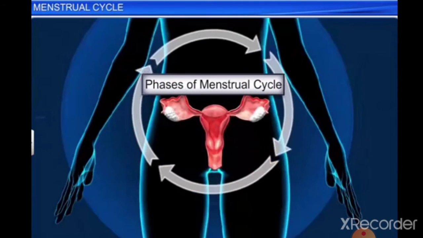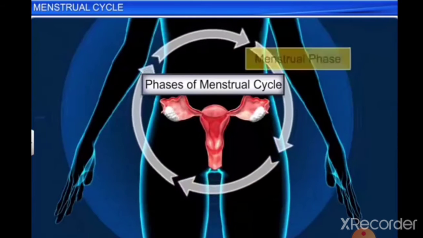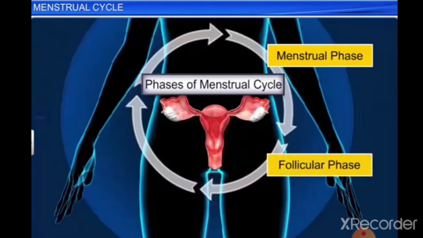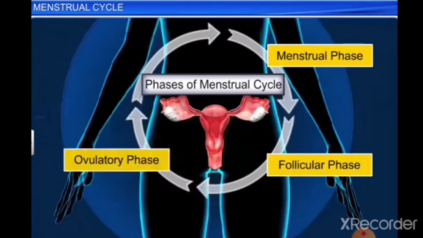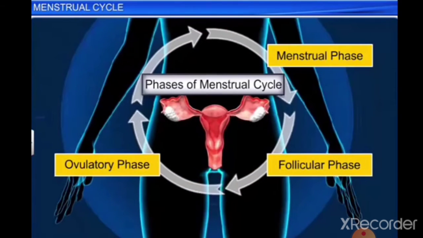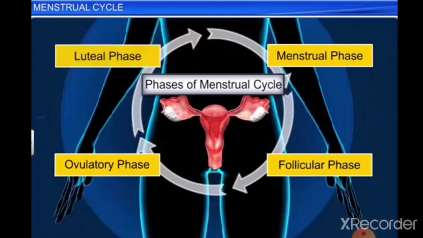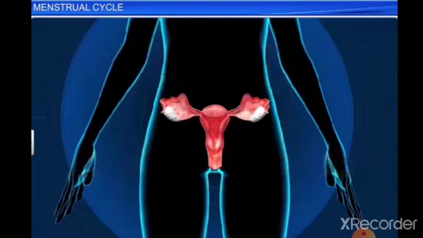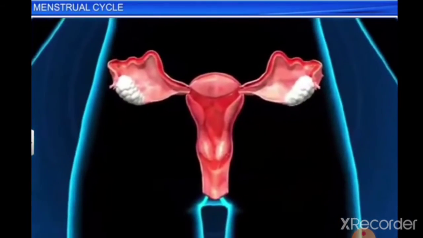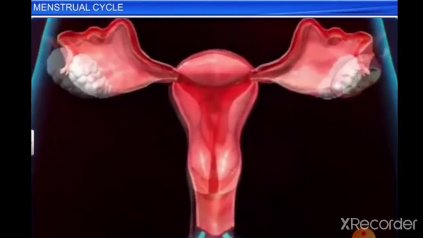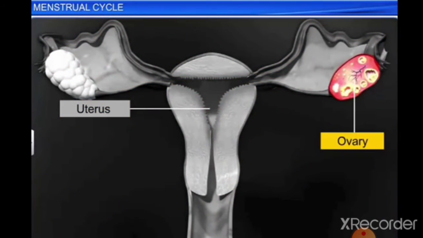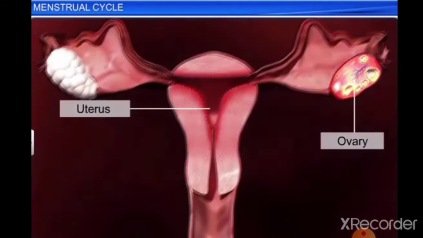A single menstrual cycle consists of 4 phases: menstrual phase, follicular or proliferative phase, ovulatory phase, and lastly the luteal or secretory phase. Each phase of the menstrual cycle is marked by simultaneous changes in the uterus, ovary, and the secretion of the hormones.